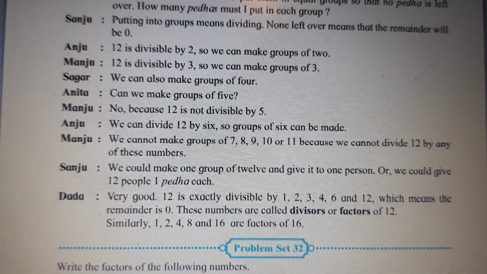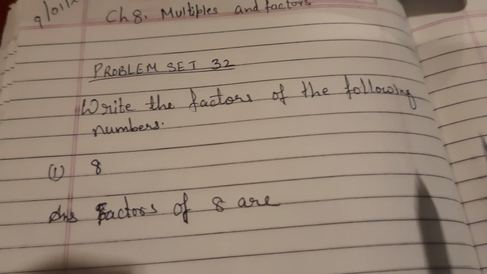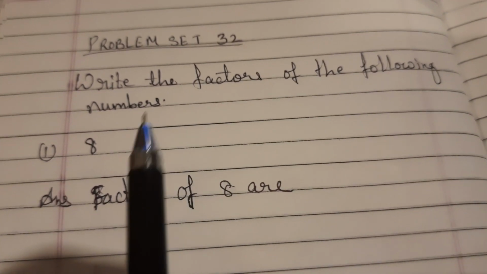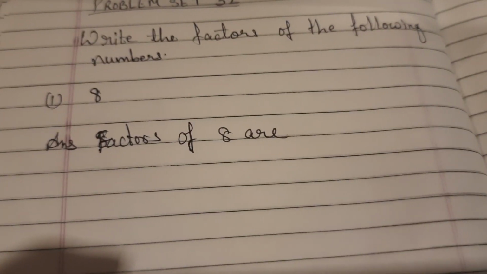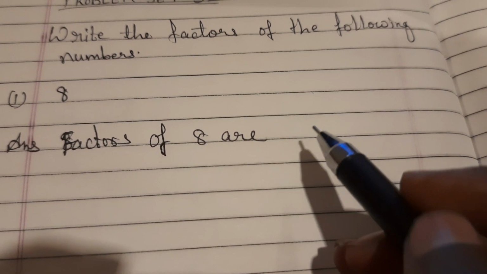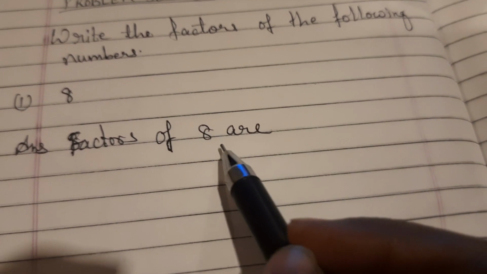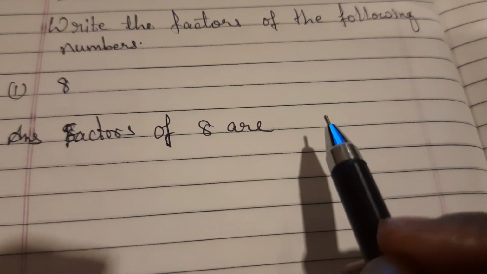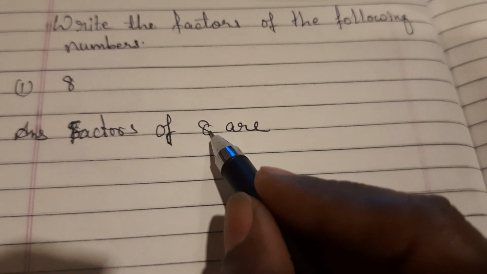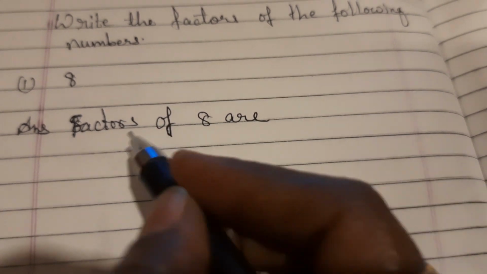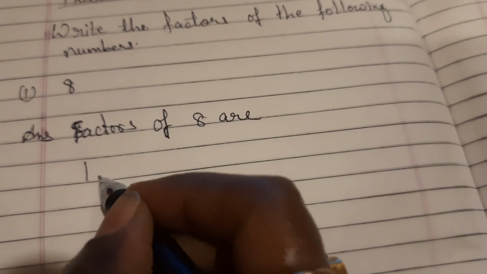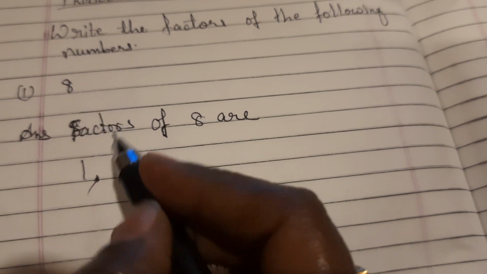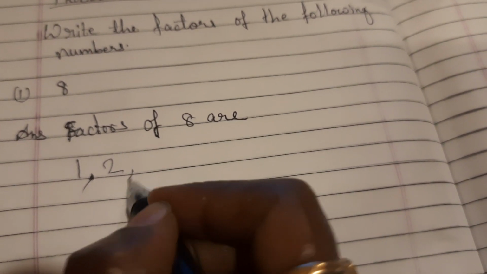So it's problem set 32 now. See, children, problem set 32, write the factors of the following numbers. The number given is 8. Factors of 8, simple, you have to just see whether 8 is divisible by, now, 1. 1 is a factor of all numbers, children. So 1 and the number itself will be included in all of them. So 1, and then you can see 8 is divisible by 2. Yes, 2 4s are 8. So 2 also is a factor.